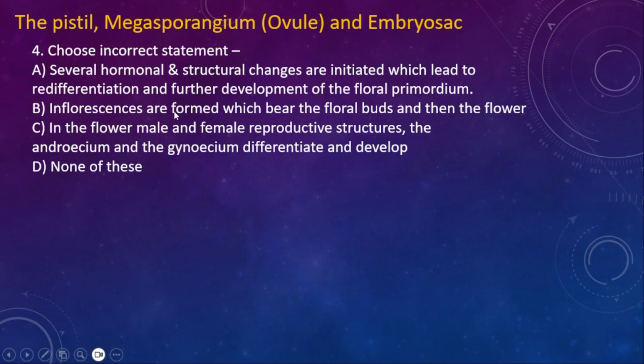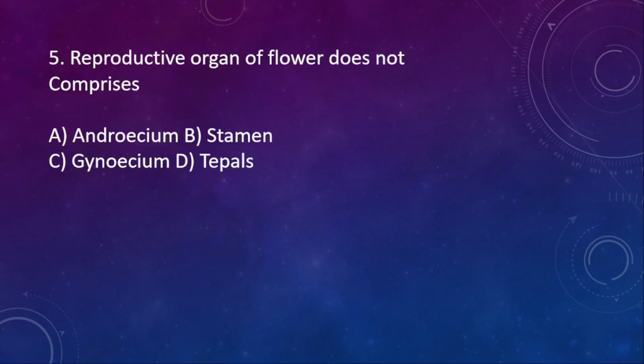B. Inflorescences are formed which bear the floral buds and then the flower. C. In the flower, the male and female reproductive structures, the androecium and the gynoecium, differentiate and develop. D. None of these. So here the incorrect statement is A. This one is the incorrect statement.